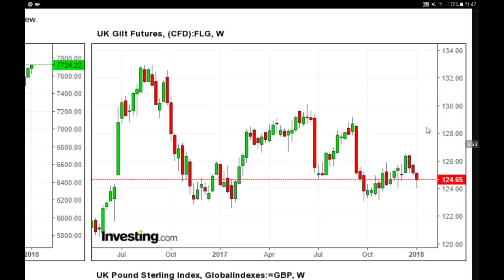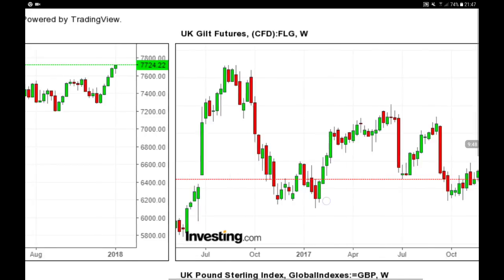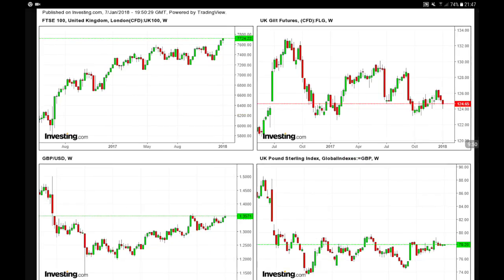And our first resistance region is between 129 and 130 pounds. So maybe here we can go much higher, but take a look over here, you can clearly see that they are inverted. The equities are going up and the bond prices are going lower.